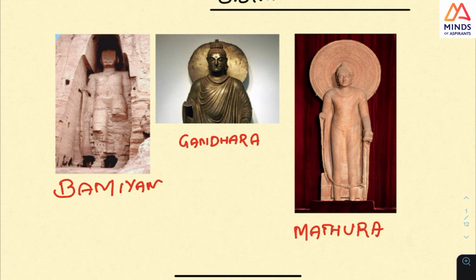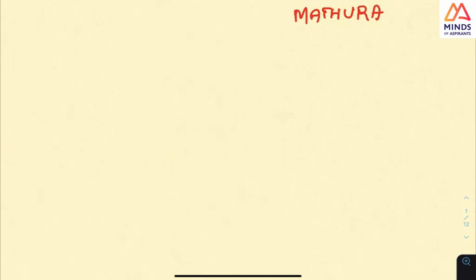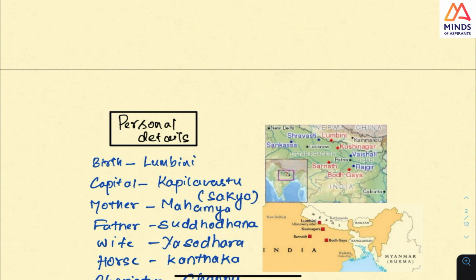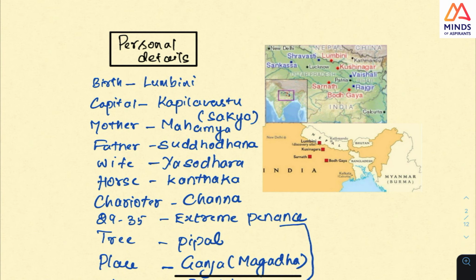If you look at it, Buddhism is a religion which spans across the entire Asian continent, and for example, it starts from Bamiyan, Gandhara, and Mathura. And this Gandhara and Mathura has always been a very important mains question, and they have asked it twice or thrice, and hence we have to look into the key terms in Buddhism to understand it, and also from the perspective of the preliminary examination. So I'll start with the personal details.